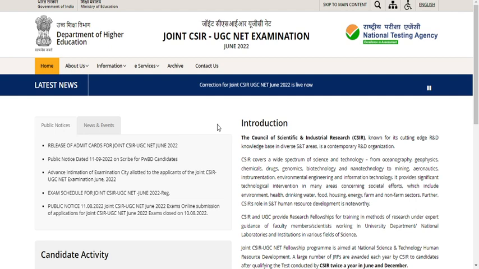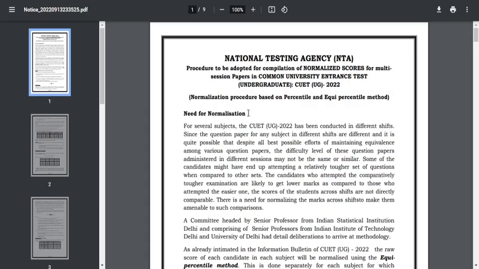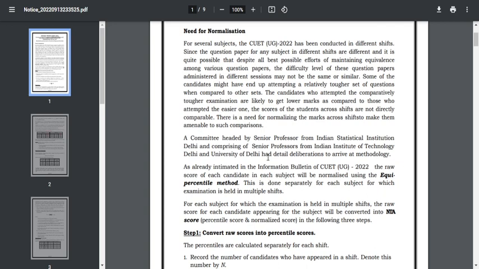If they released a cutoff separately, students would ultimately complain to NTA that they are showing partiality to one set of question paper, and NTA will not allow space to think about partiality. In order to resolve those kinds of issues, NTA has determined this normalization procedure, friends. If you want more in-depth analysis, you can either refer to this particular PDF or wait for me. I already uploaded a video on how normalized marks are calculated, but for this particular examination cycle I will be explaining the entire process, like how the marks for normalization will be calculated.